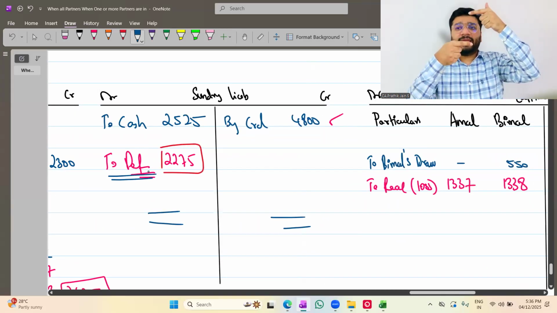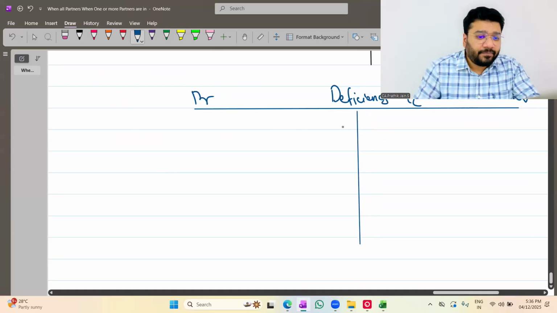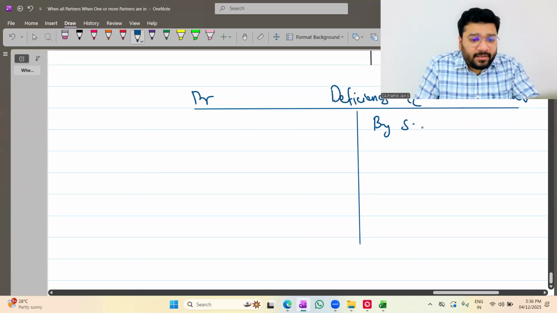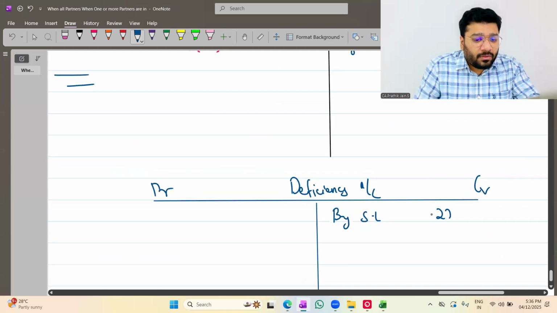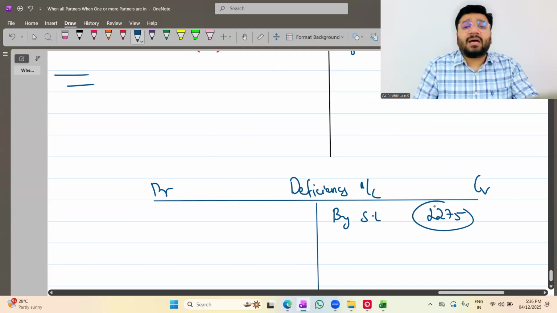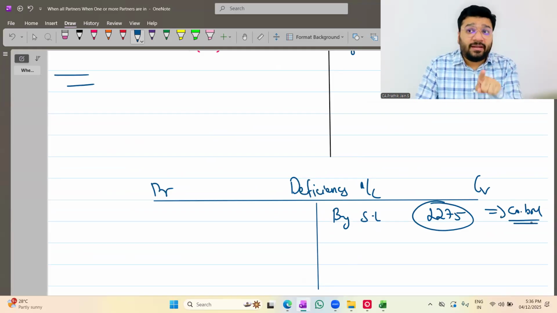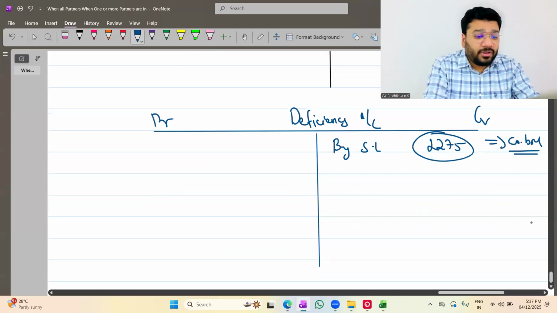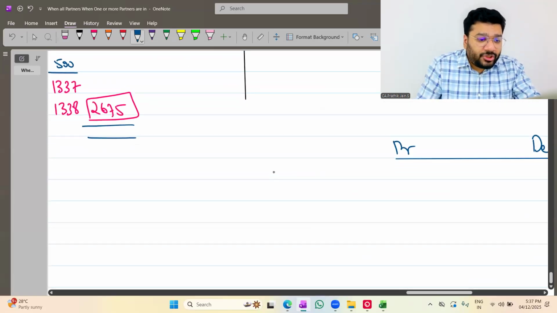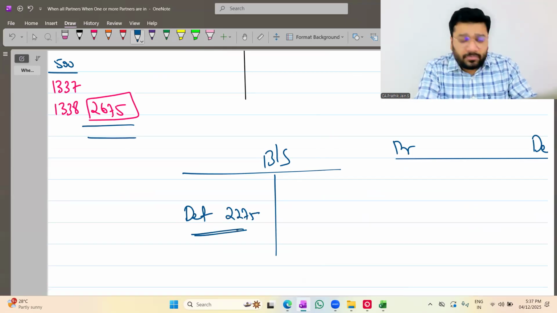Sundry liability to deficiency. In the liability account, to deficiency; in the deficiency account, by sundry liability. How much is it? 2275. If this balance is coming on the credit side, this ledger has what balance? Credit balance. So in the balance sheet, this is still appearing on the liability side, but in the name of the deficiency account. On the liability side, deficiency account 2275 is appearing. Any problem? No problem.